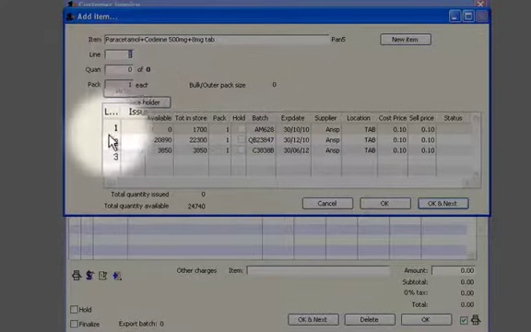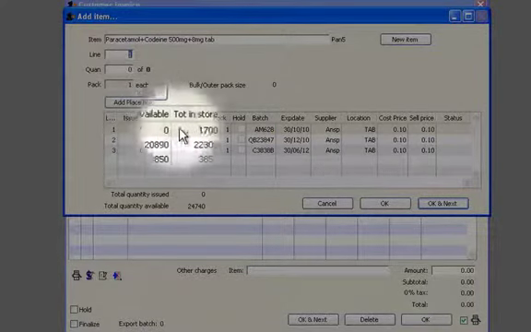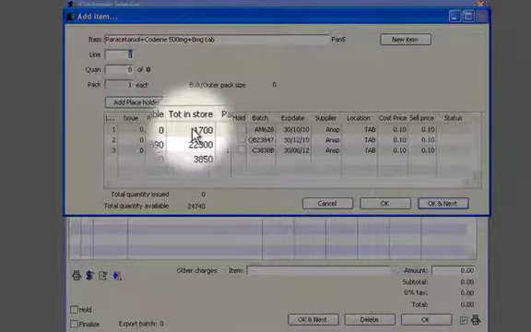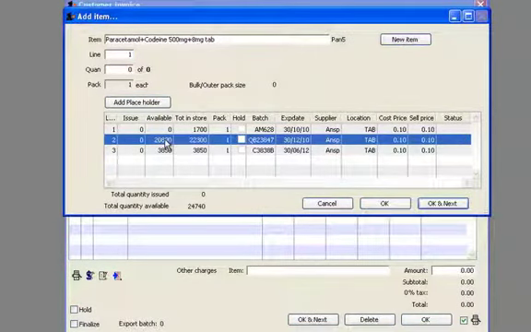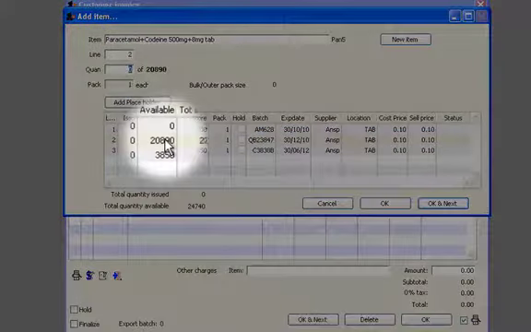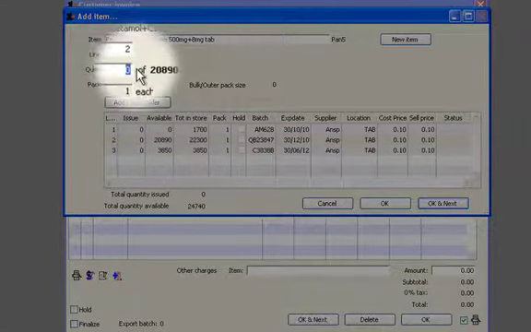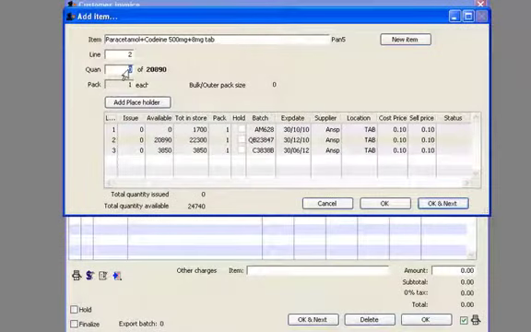The shortest one is automatically selected, but when we look we'll see that although there are 1700 in the store, there are none available, possibly because they're in process of orders which have not yet been filled. So we select the second one, there's plenty stock of that, and we enter the quantity we require, 50, and OK and Next.